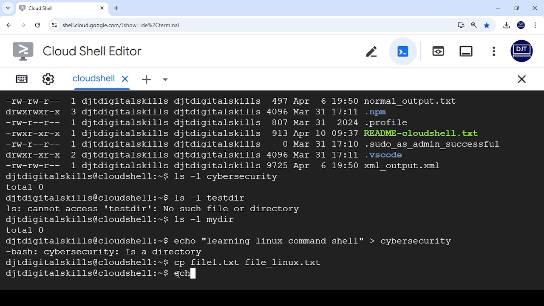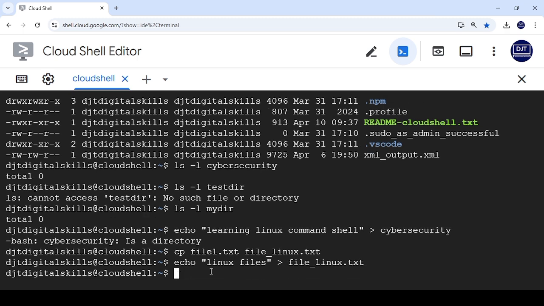I'll say echo Linux files, let me put it inside file_linux.txt. So inside this file_linux.txt, you should be able to have this word Linux files also there. So that's how you copy files and create files.